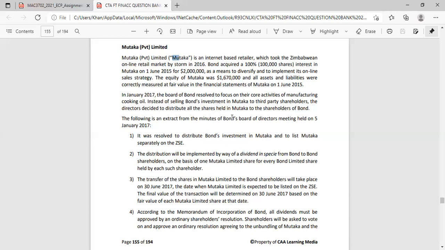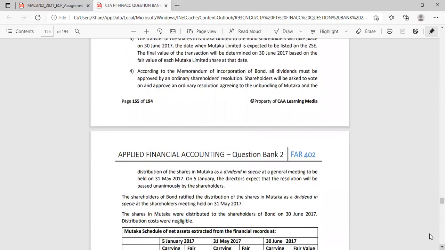According to the Memorandum of Incorporation of Bond, all dividends must be approved by an ordinary shareholders resolution. Shareholders will be asked to vote on and approve an ordinary resolution agreeing to the unbundling of Mutaka and the distribution of the shares as a dividend in specie on 31 May 2017. On 5 January, the directors expect that the resolution will be passed unanimously by the shareholders.